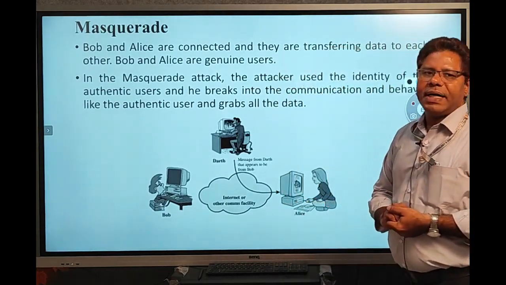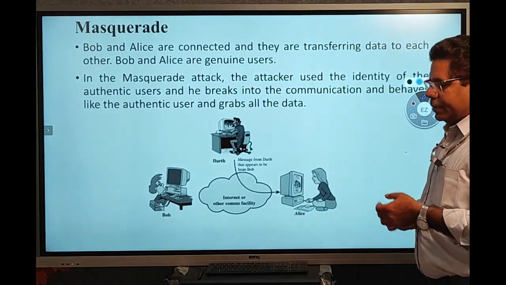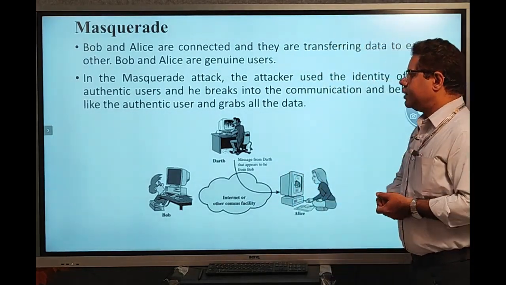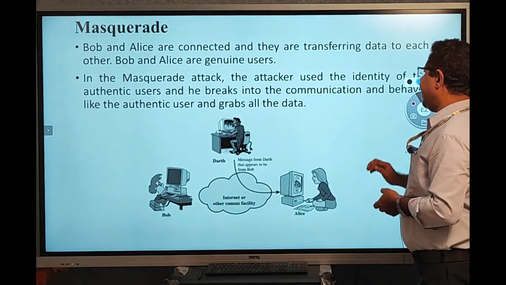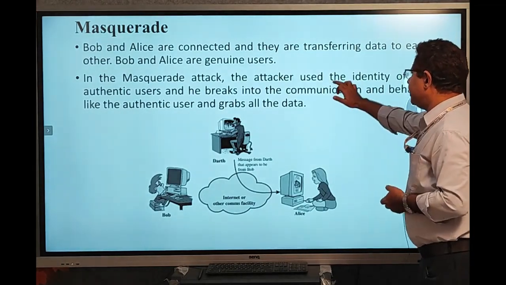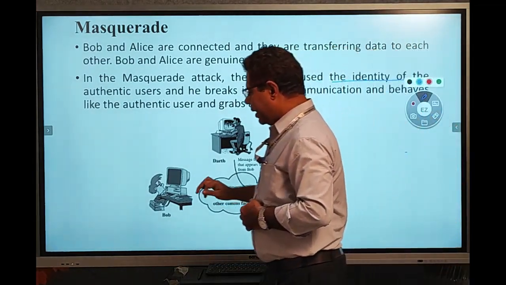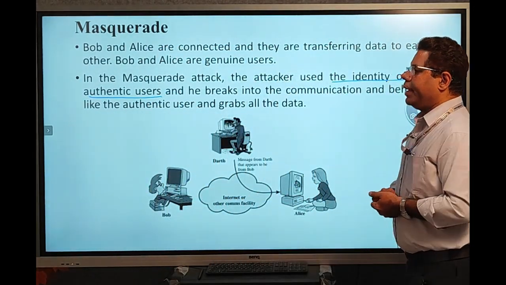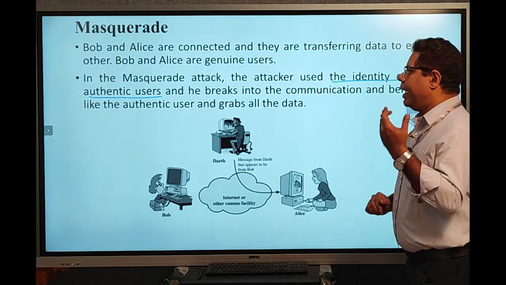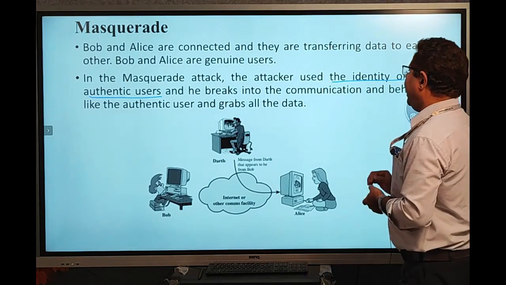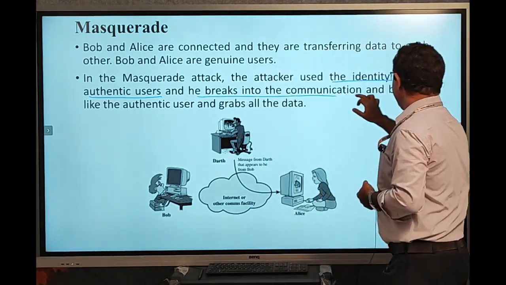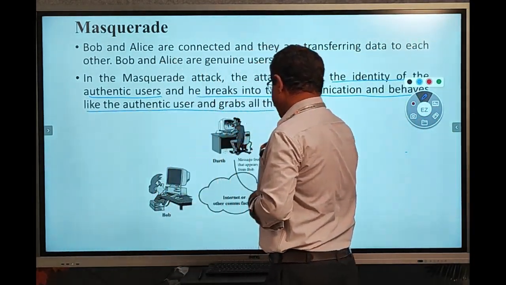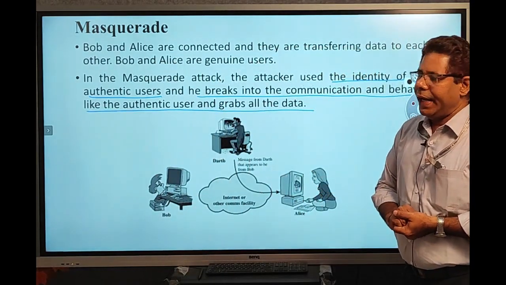Now we can see the masquerade. What is masquerade? Masquerade is one type of active attack. Here the active attacker uses the identity of authentic users. He breaks the communication and behaves like an authentic user and grabs our data.